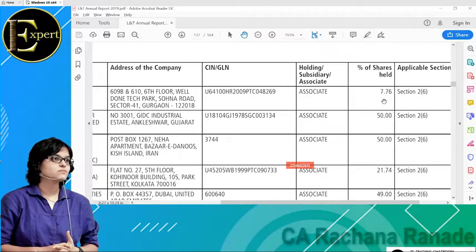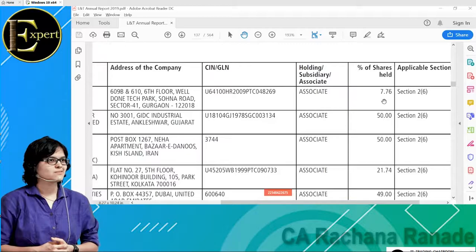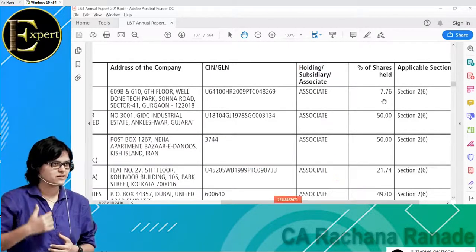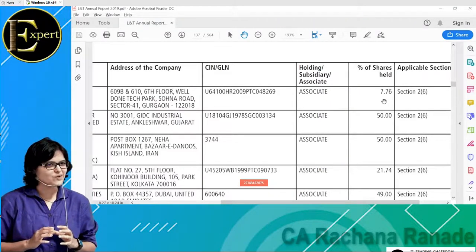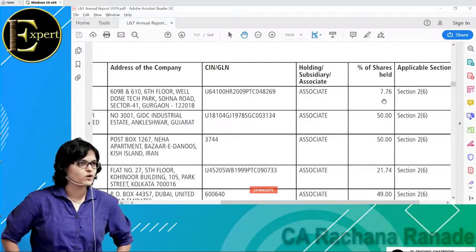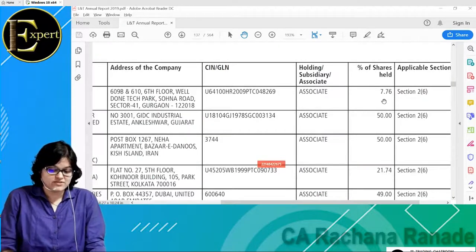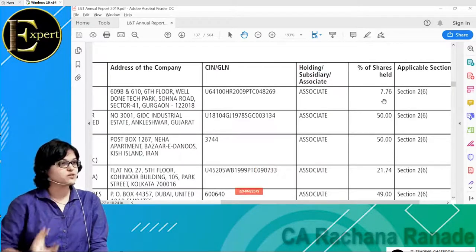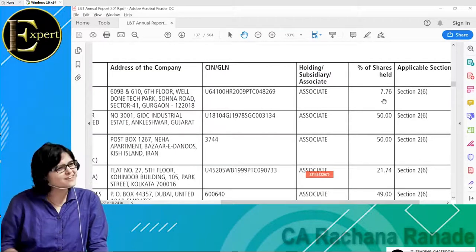We are here to understand how to decide whether I should invest in the company or not. I can go on and on, because if we keep discussing how to decide how much stake I have or how much say I have, then I'll have to take a separate batch on interpretation of laws. And I don't think that is really required. Correct? We should know how many associates the company has, how many subsidiaries they have, and in totality what is the size of the company. Based on that I'm going to take some decision.